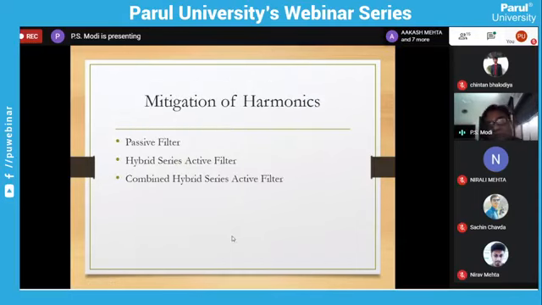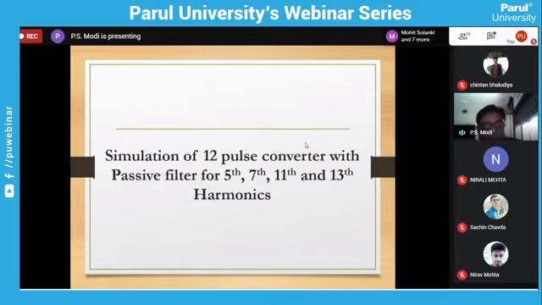Now we have to mitigate the harmonics. We have to reduce the harmonics. So for that, what we'll do, we'll first use a passive filter. Then we will go for a hybrid active filter. Then we have another thing that we call combined hybrid active filters. So first we'll find out the simulation with passive filter.